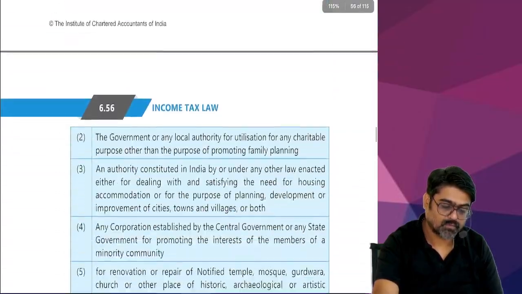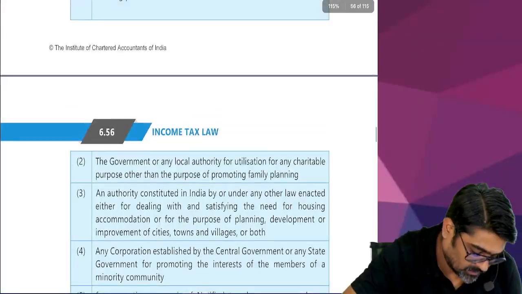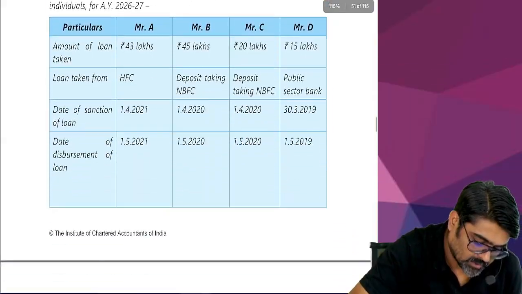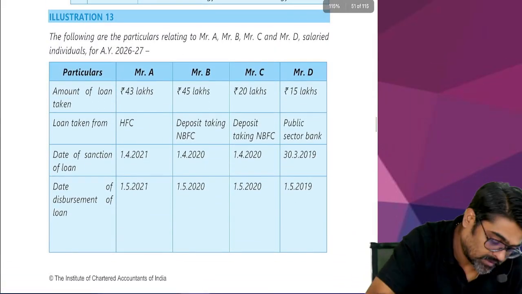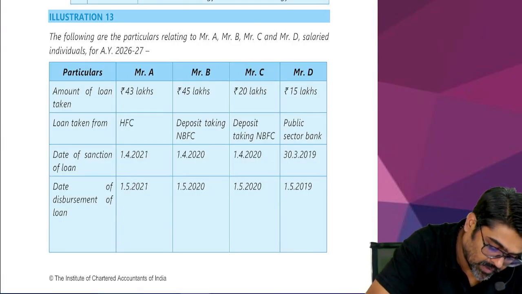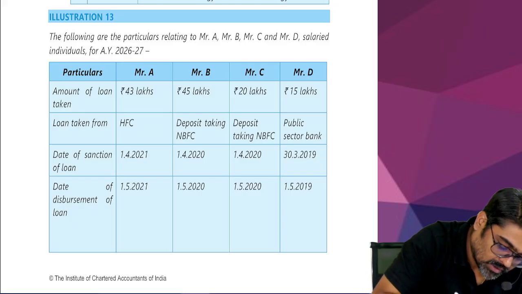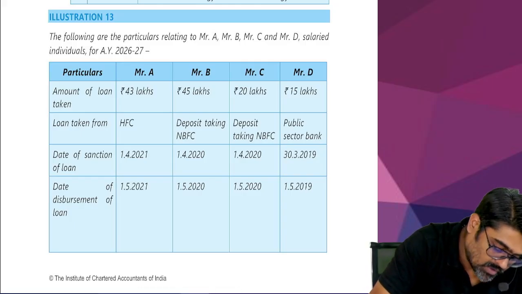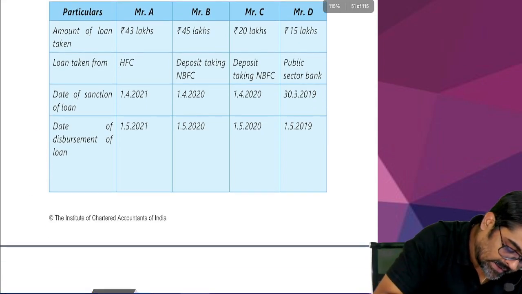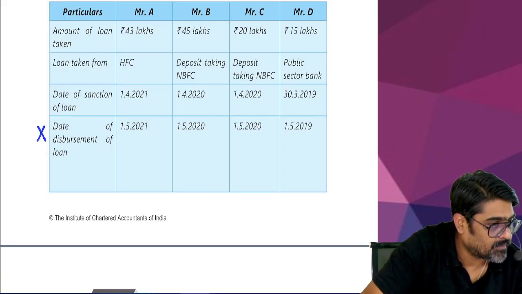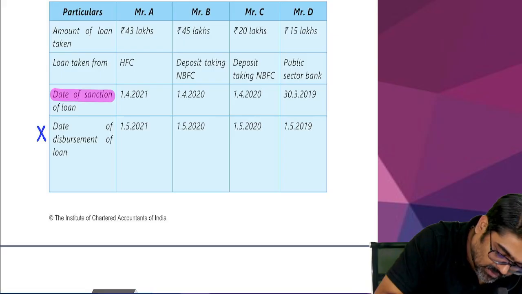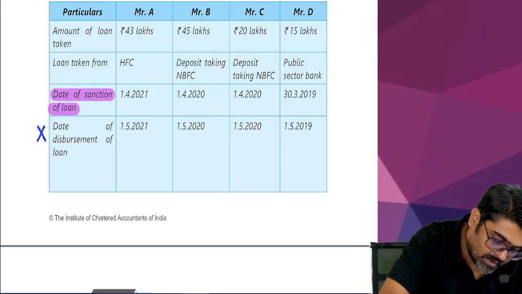Page number 6.51. This is a good question. See, Mr. A, Mr. B, Mr. C and Mr. D, four persons are there. They are taking different loans. So the amount of loan is given, from whom the loan is taken, and date of sanction is also given. Date of disbursement of loan is also given. I am not interested in date of disbursement. I will always be interested in date of sanction. Always check this, date of sanction.